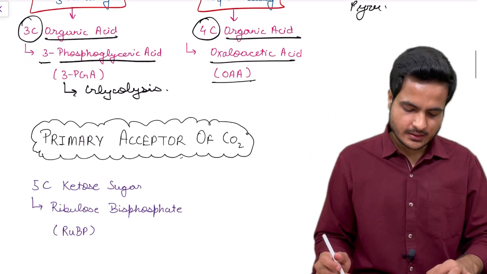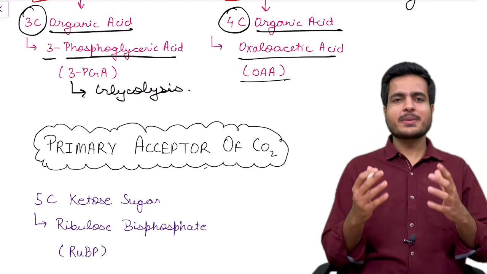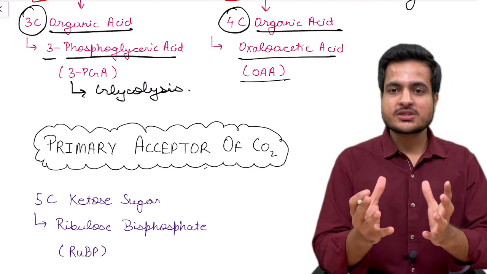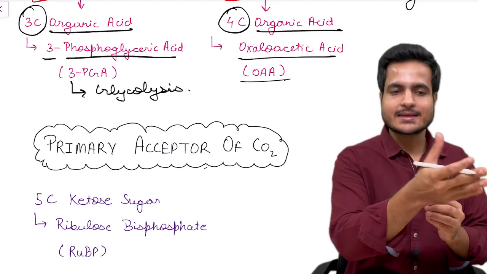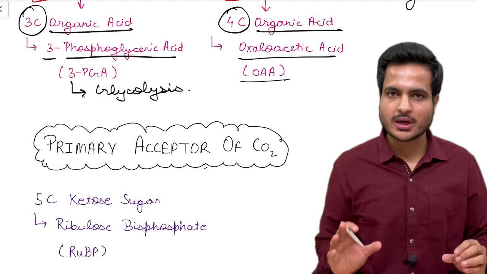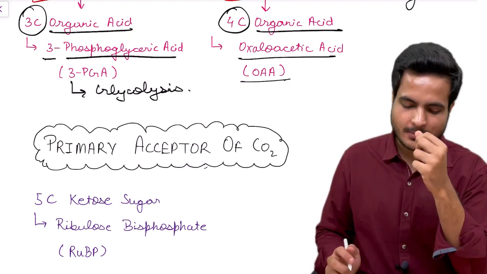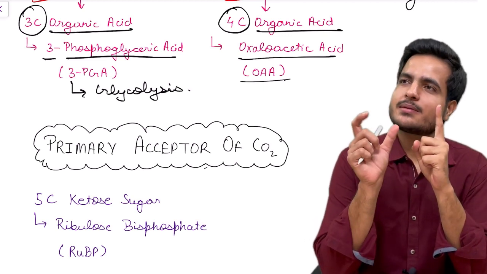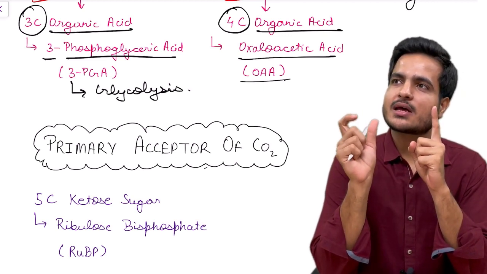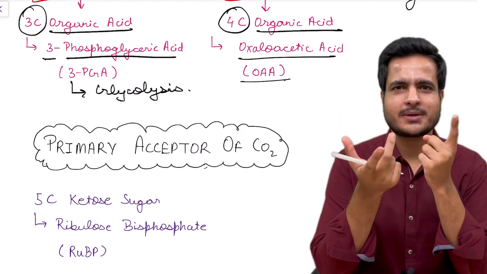Now let's see, who is the acceptor of the carbon dioxide molecule? What do we mean by acceptor? We mean which molecule will first combine with carbon dioxide to form either a 3 carbon containing acid or a 4 carbon containing acid. Scientists thought, carbon dioxide is a single carbon containing molecule and the product formed is 3 carbon containing, therefore the acceptor should be 2 carbon containing.